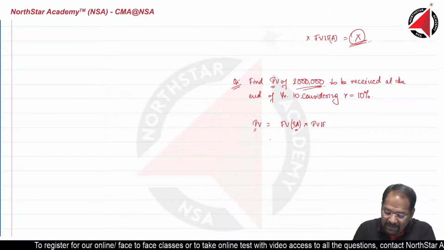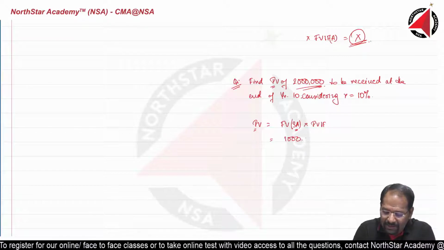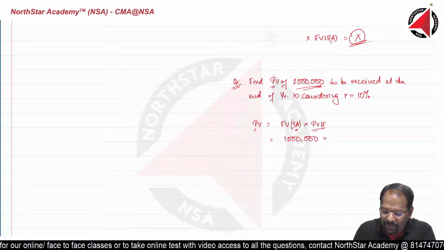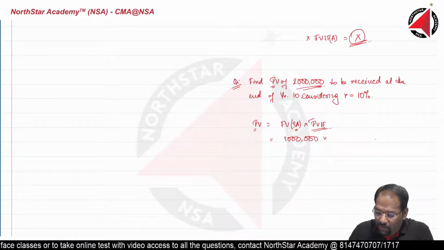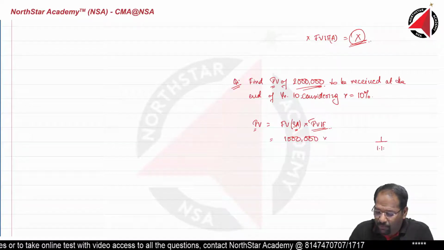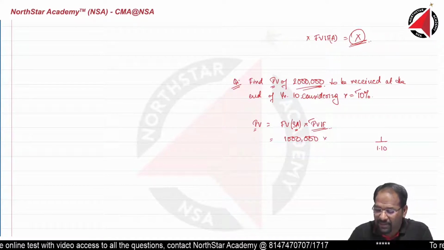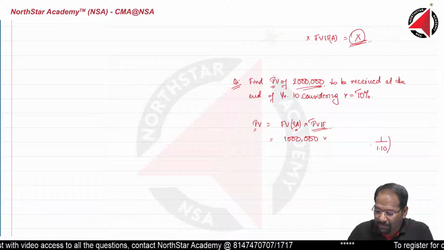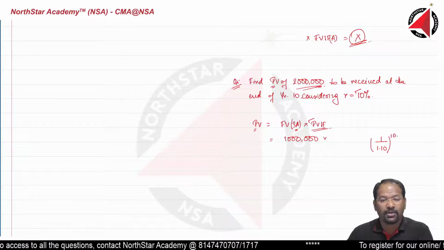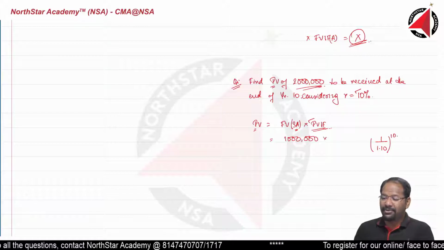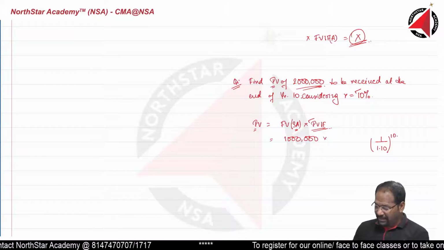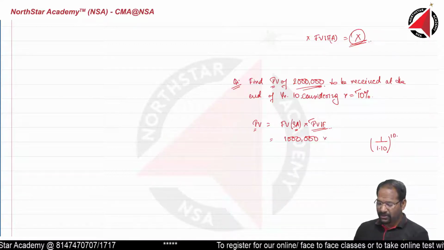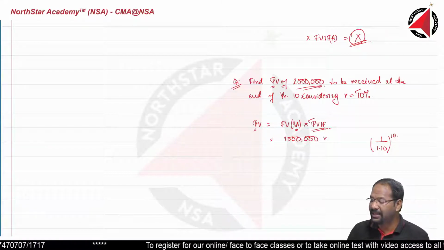Now, how much is the future value? 1 million is the future value into present value interest factor. Take up the calculator, I will take it slow. So how do you calculate this? 1 divided by 1.10. Why 10? Because the rate of interest is 10%, to the power 10. How to calculate that? Take up the calculator: 1 divided by 1.10, equals. So you will get 0.3855.